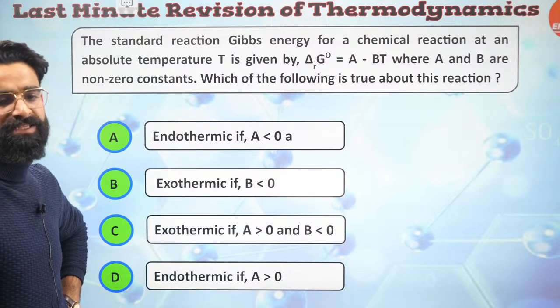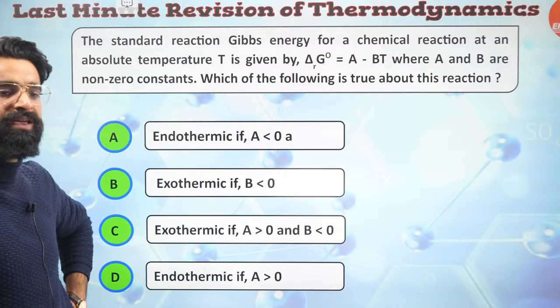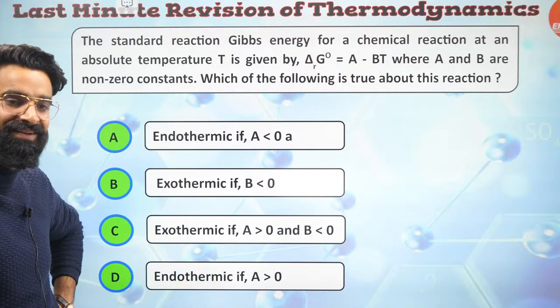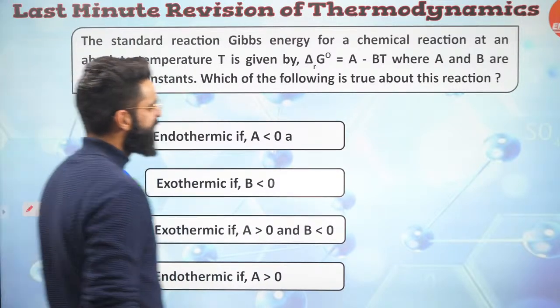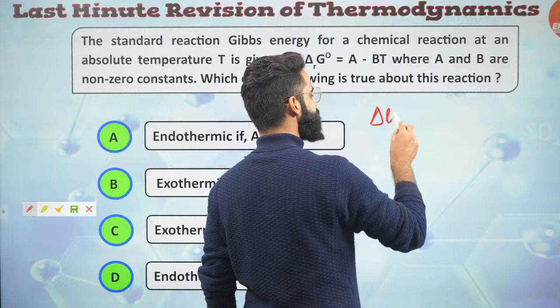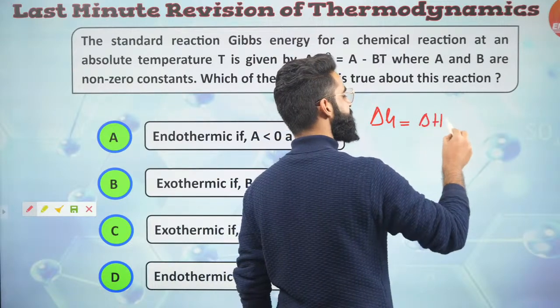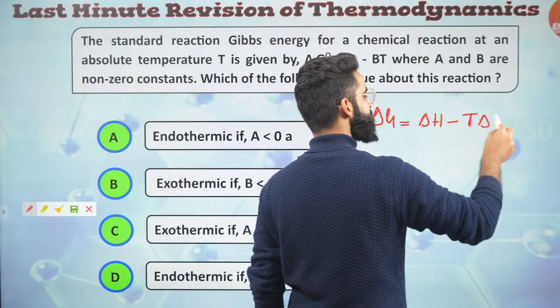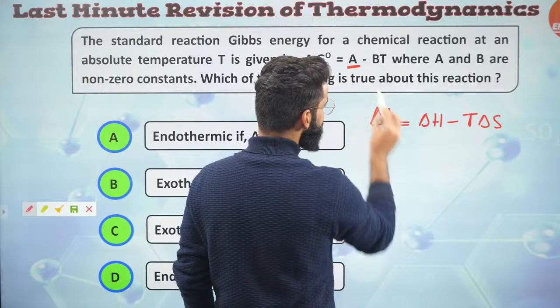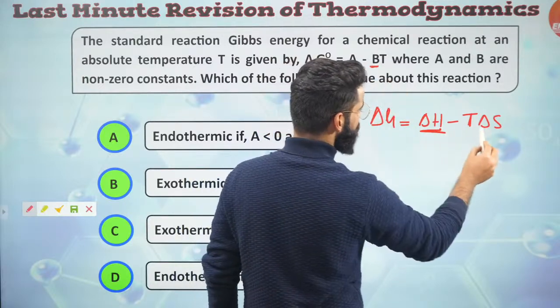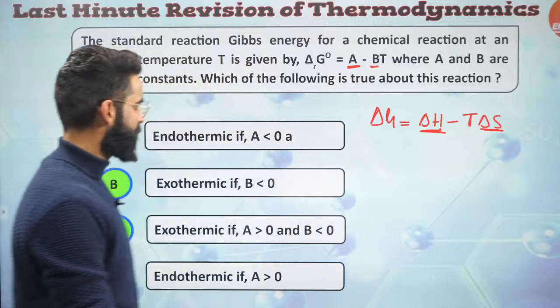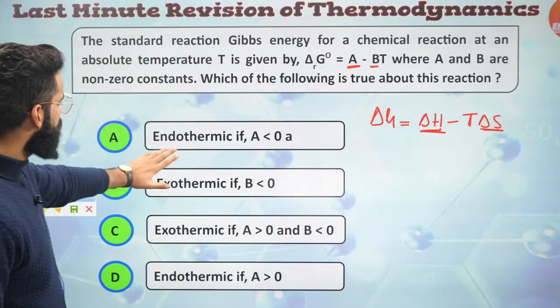It's the simplest question which you can ever get from the concept of Gibbs free energy. People, as you must be knowing, delta G is equal to delta H minus T delta S. So A right here is going to be delta H and B right here is going to be delta S, correct? Now check the options.